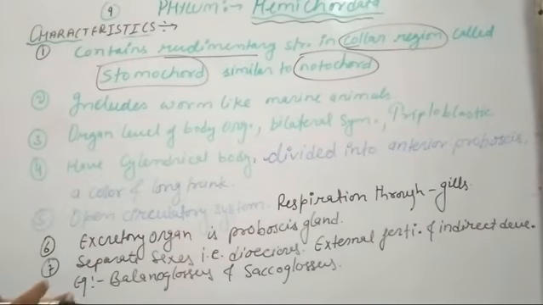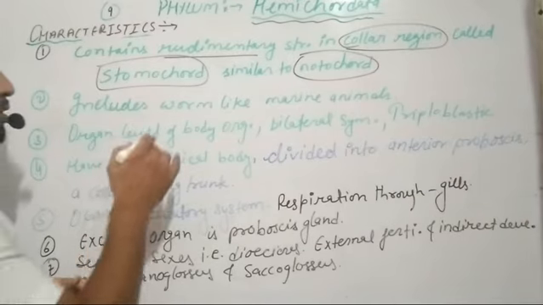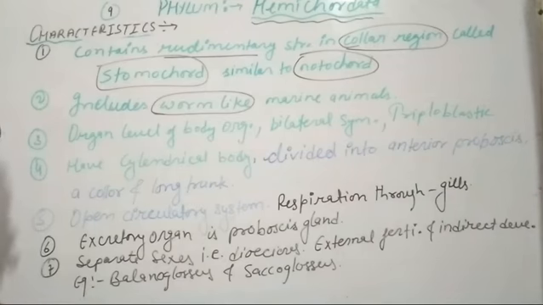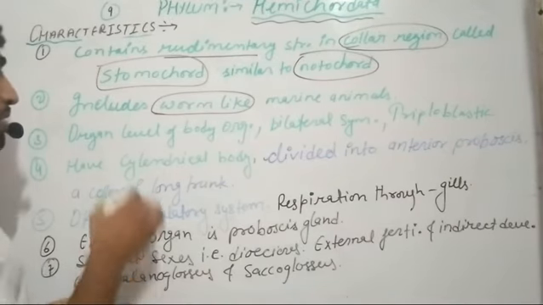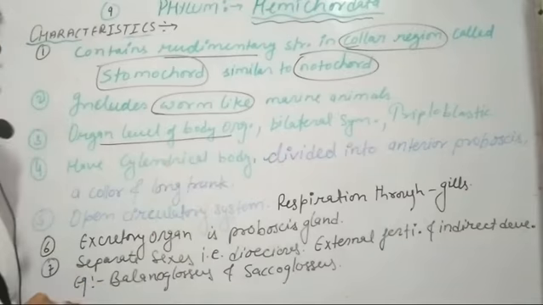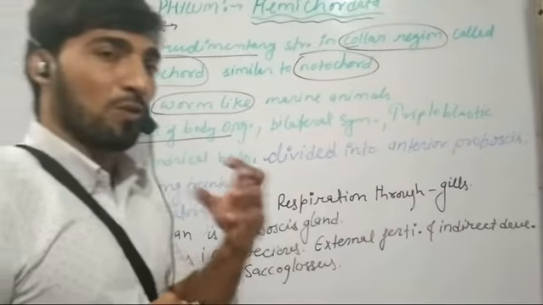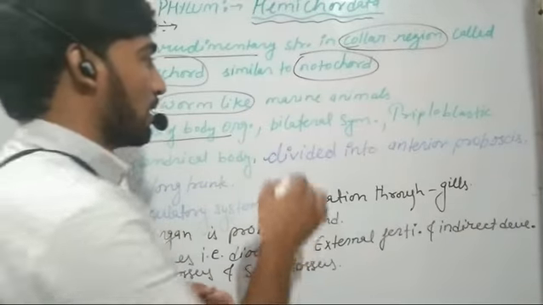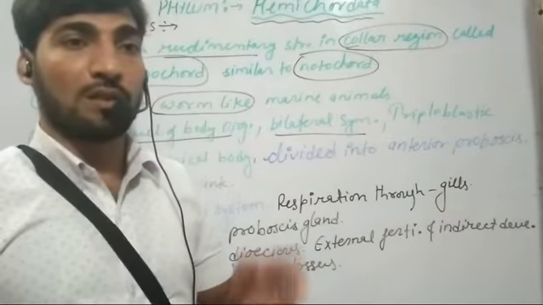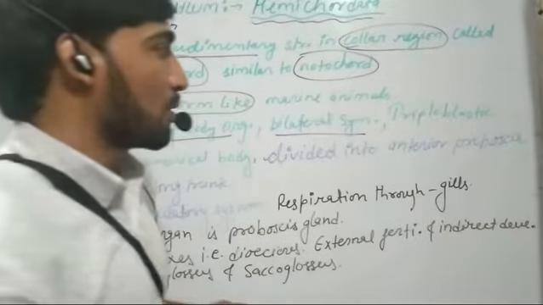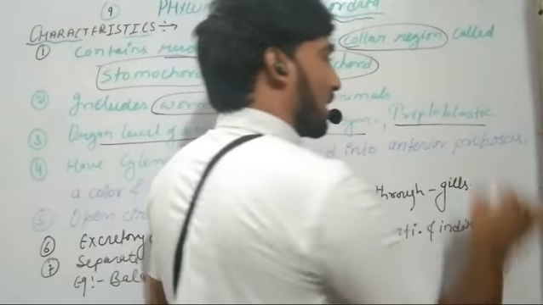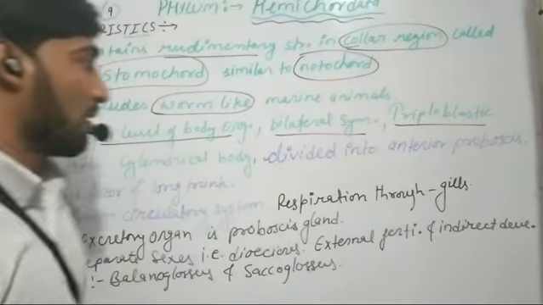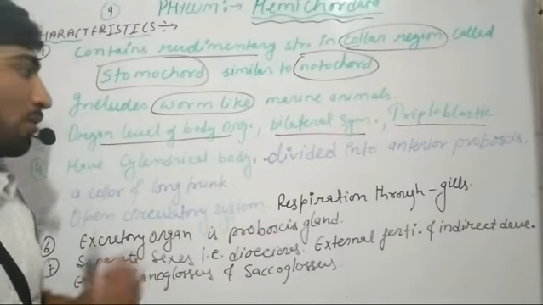Further, the organisms that belong to this phylum usually include some worm-like marine animals, and these organisms show organ level of body organization. That means they have some complex body organization. Their body is arranged into different organs. They show bilateral symmetry. That means their body can be divided into two equal halves. They are triploblastic in origin. That means they contain three embryonic layers, that is ectoderm, mesoderm and endoderm.